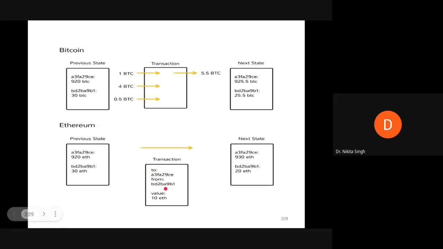So here a transaction has been initiated and the next state has been stored on the Ethereum blockchain: the account that received 10 Ether now has a fund value of 930 Ether, and the account that sent the 10 Ether now has funds of 20 Ether only.